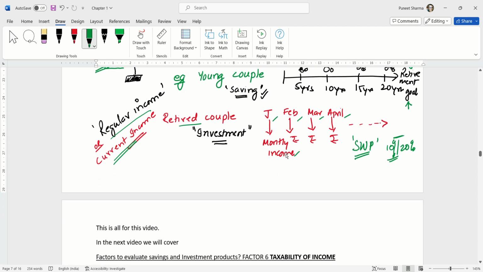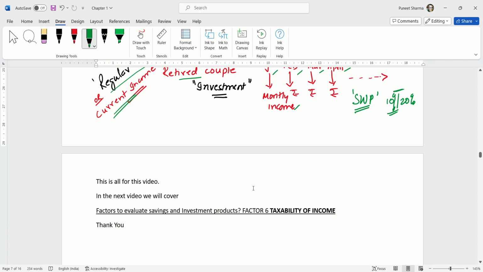This is all for this video. In the next video, we will cover factors to evaluate savings and investment products, and the factor is factor 6, which is the taxability of income.